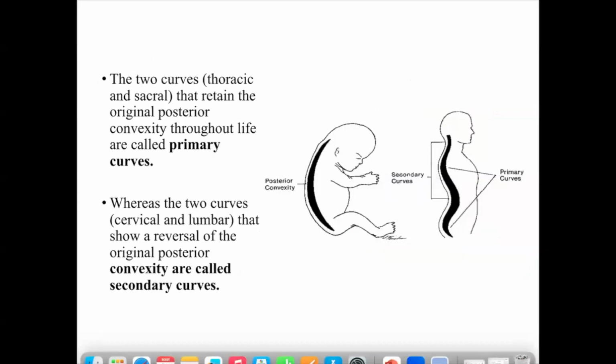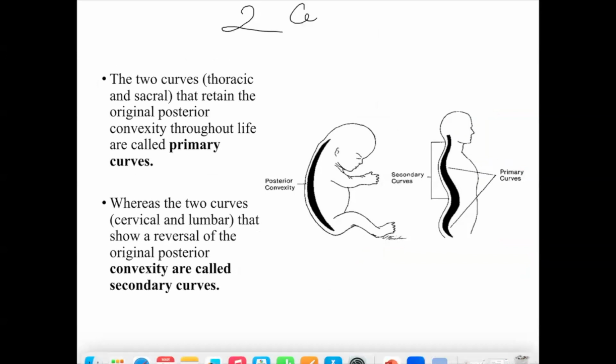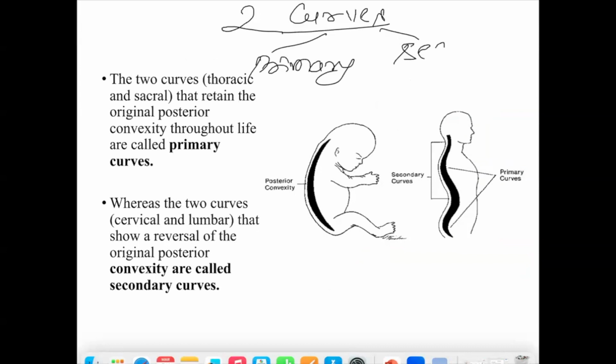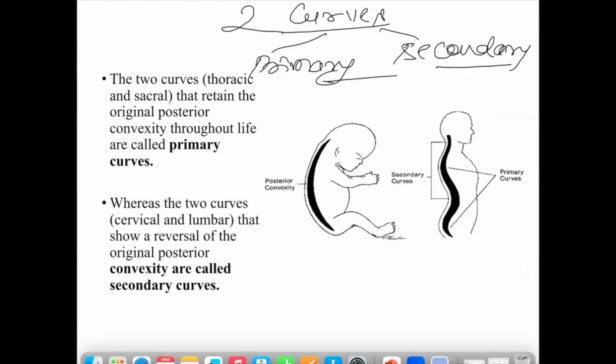Now this is a very important thing. In the spine we have 2 types of curvature. हमारी spine में 2 प्रकार के कर्व्स होते हैं. एक कहलाता है प्राइमरी कर्व और एक होता है सेकेंडरी कर्व. This is a very important thing. Primary curve and the secondary curve.